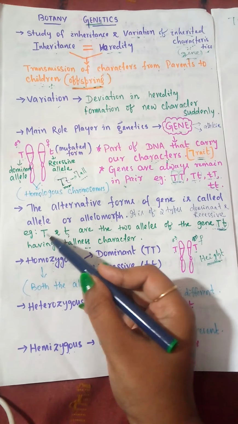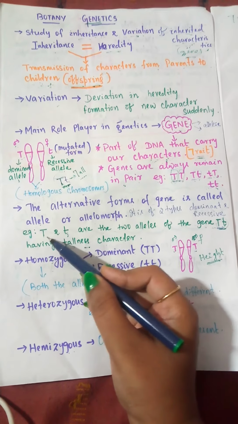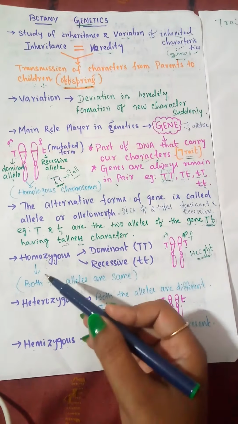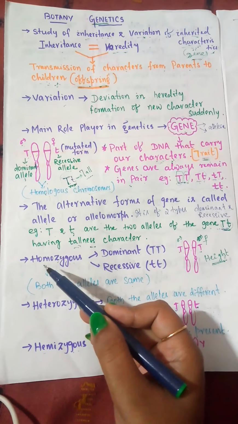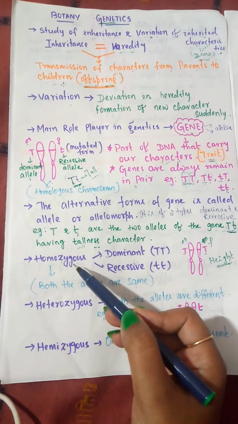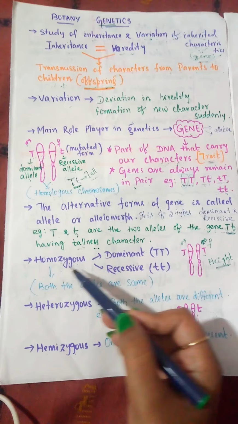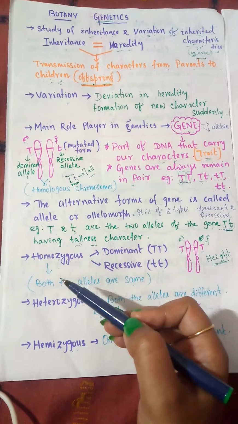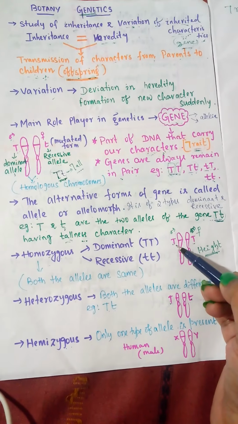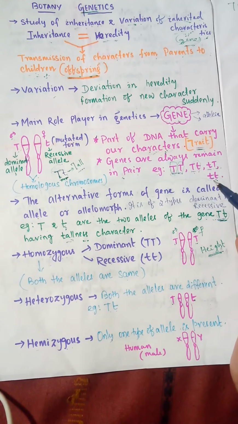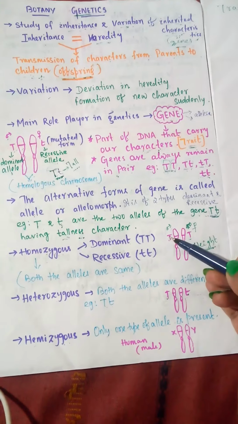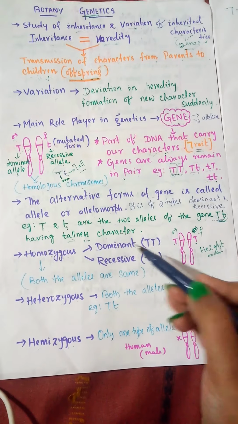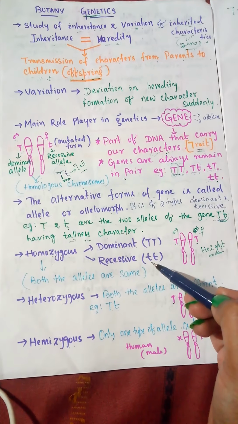Here tallness is dominant and dwarfness is recessive. One is represented in capital letter, one represented in small letter. Then one term may appear in your chapter, that is the homozygous condition. What is homozygous? If the alleles are similar, then the condition is known as homozygous. Here, for example, capital T, capital T, in this condition both the alleles are the same. So it is the homozygous condition. It may be dominant or it may be recessive.